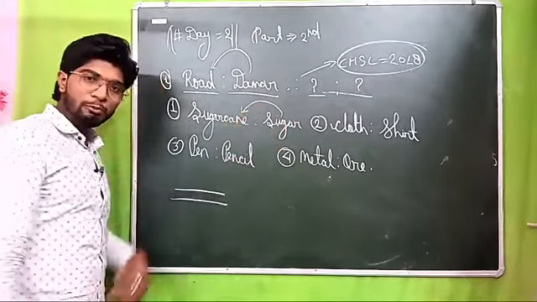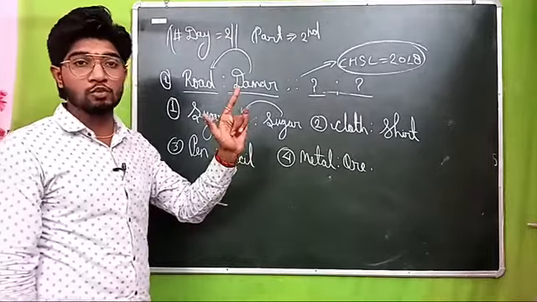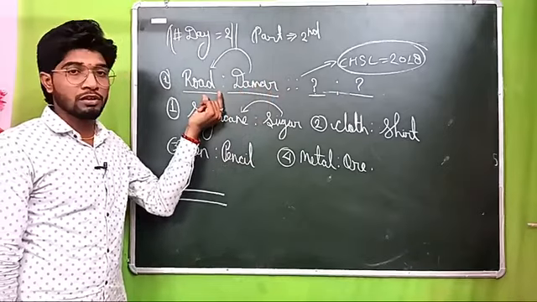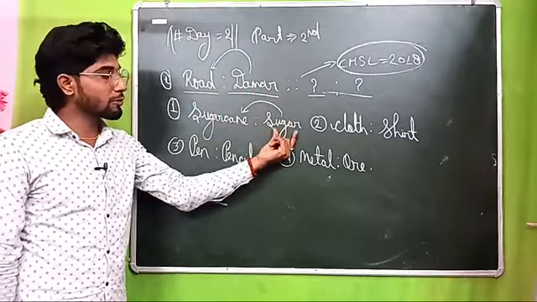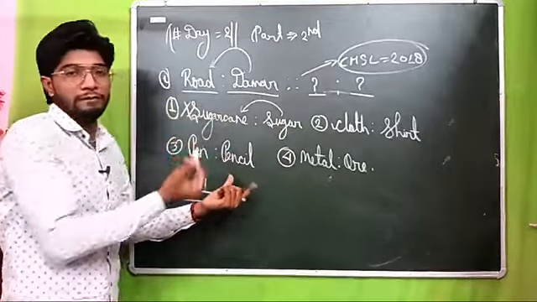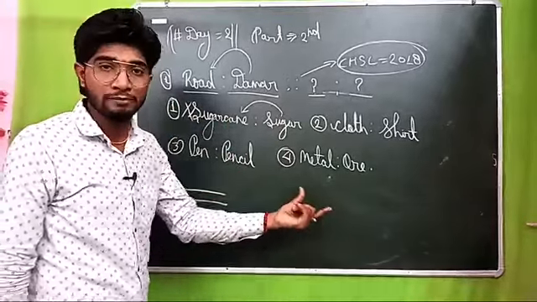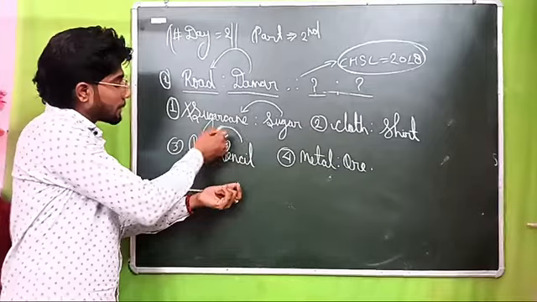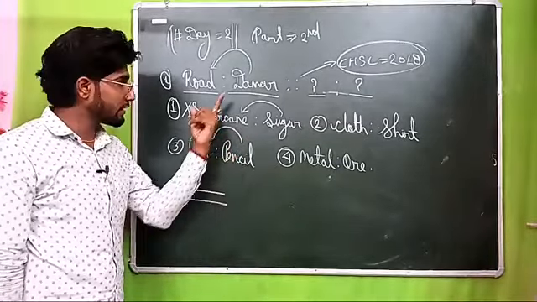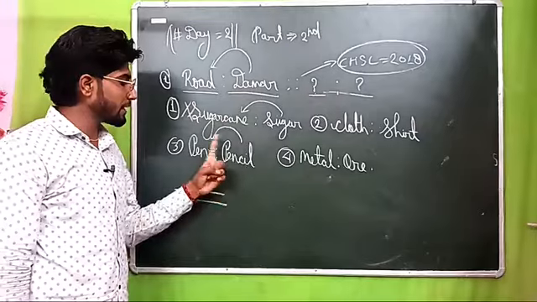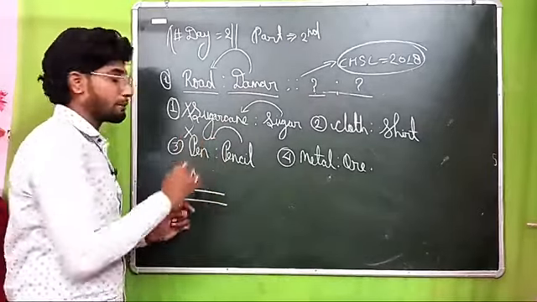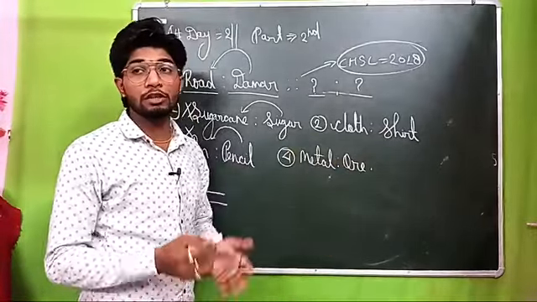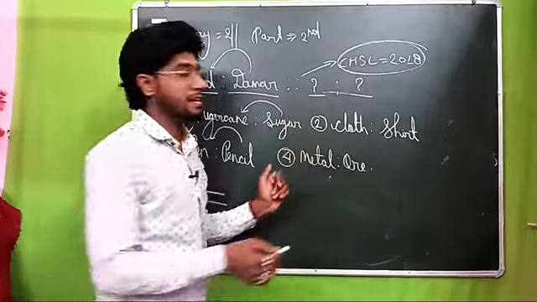Is sugar possible to make sugarcane? No, sugarcane makes sugar. Yes or no, students? In the second word here you are looking, Dahmer makes road. But here in the first option, sugar making sugarcane, this is 100% wrong. You already know sugarcane makes sugar, not sugar makes sugarcane. Next, pencil making pen, is that right? Pencil making pen relation does not match Dahmer making road. Pencil does not make pen here. Okay, next, shirt making cloth is 100% wrong, because shirt does not make cloth, cloth makes shirt. So this is also wrong.